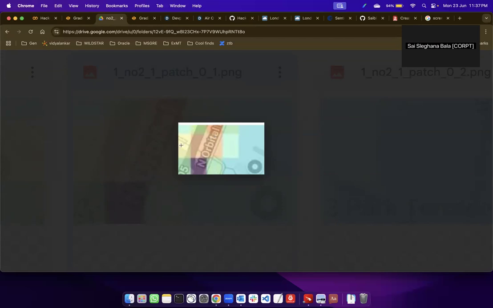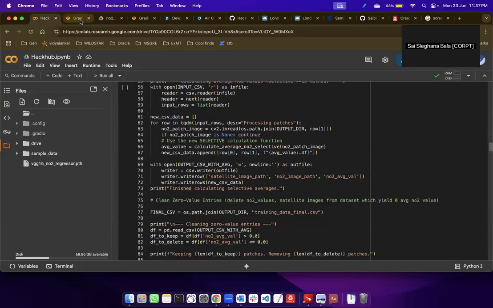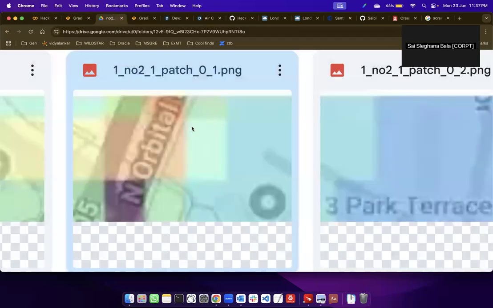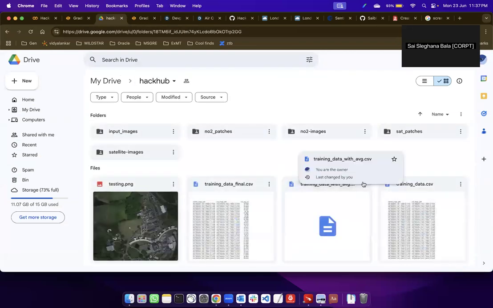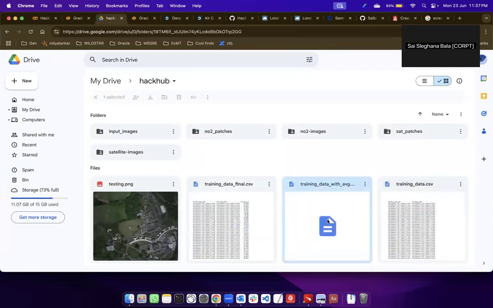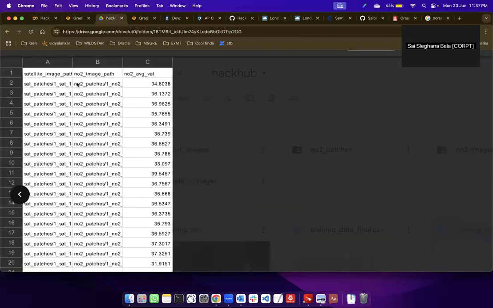So when you calculate the average, it might fall at around 30 or 40 ppm for NO2. When we run this program for calculating the average NO2 values, we get a training map of this form. So we have the corresponding satellite image, the corresponding NO2 patch, and the average NO2 value that corresponds to these areas.